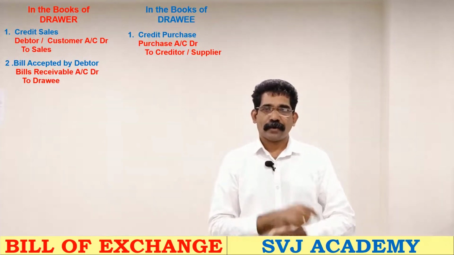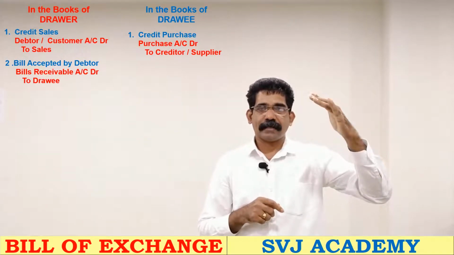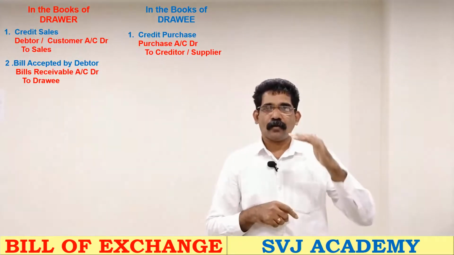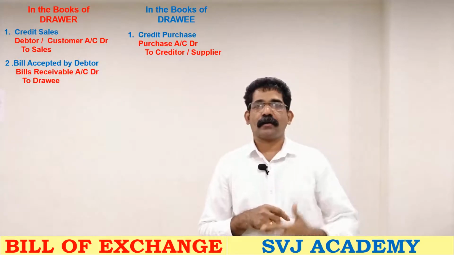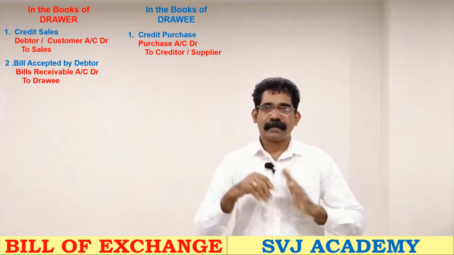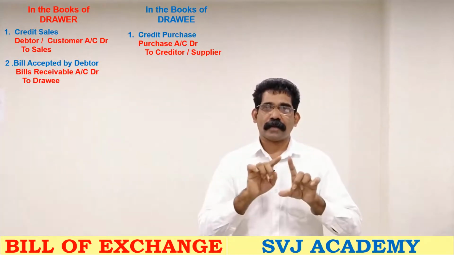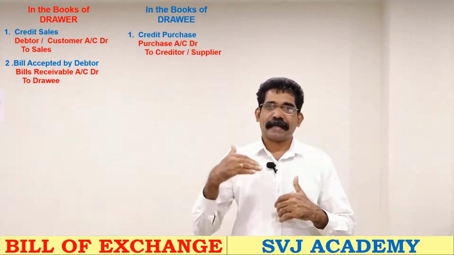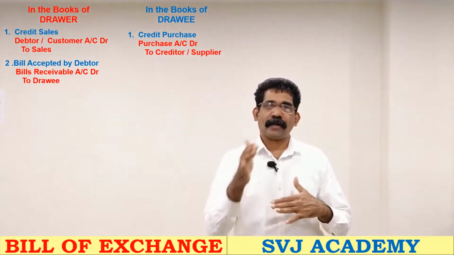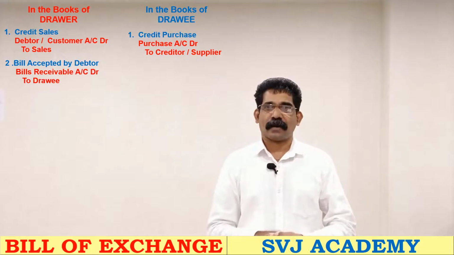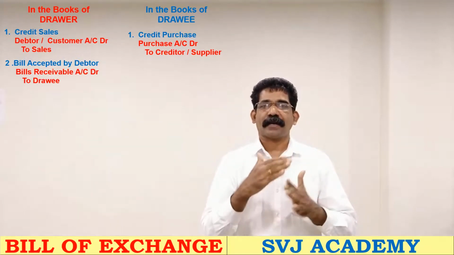Now see, first we have debited the drawee or customer. Now we have credited the drawee or customer. One side debit and one side credit. Now this account is closed. So the debtor account is converted to bills receivable account. An asset is changed by another asset.